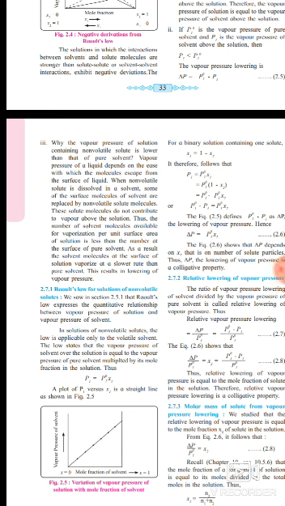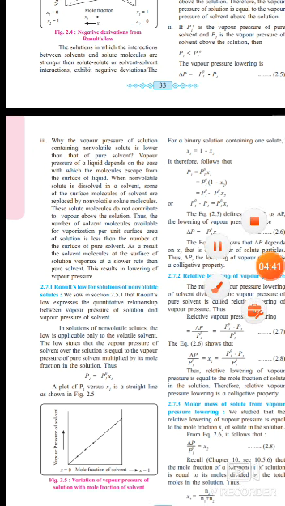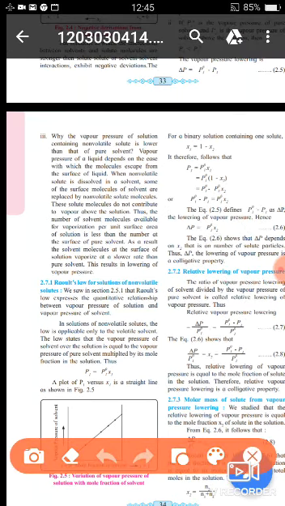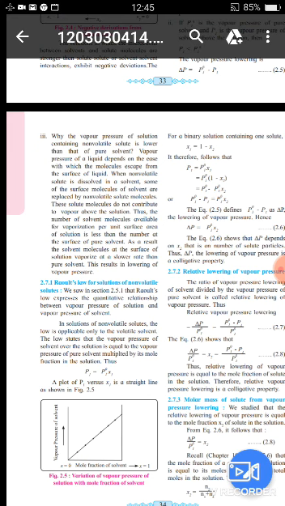The law states that the vapor pressure of the solvent over the solution is equal to the vapor pressure of the pure solvent multiplied by its mole fraction in the solution. You can underline and highlight this point. Thus P1 is equal to P1⁰ times X1.